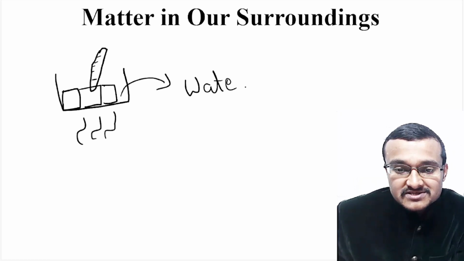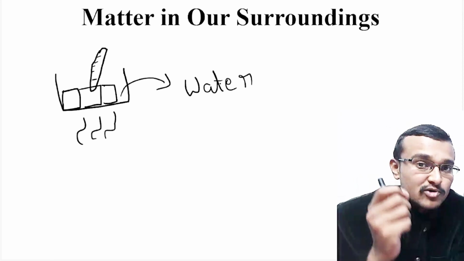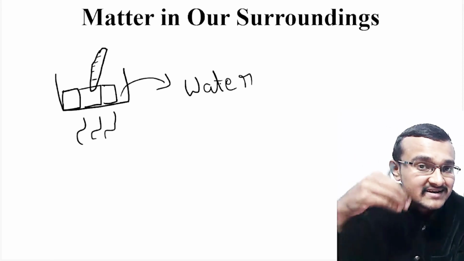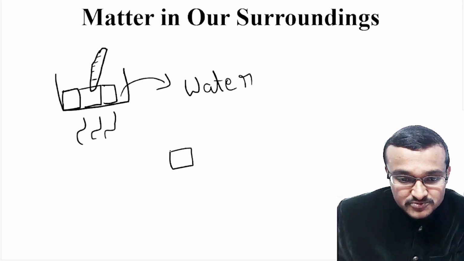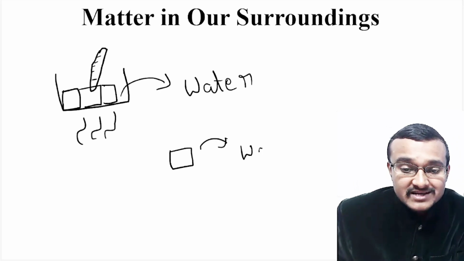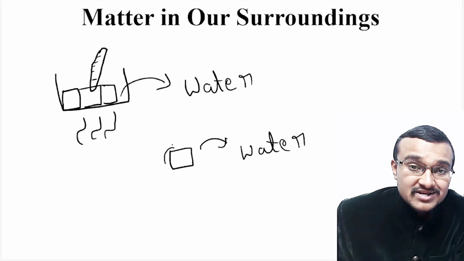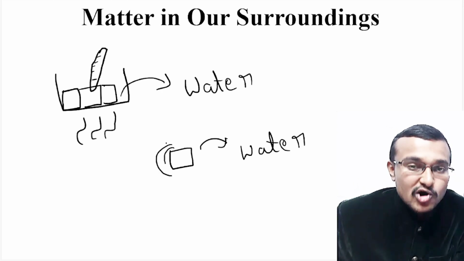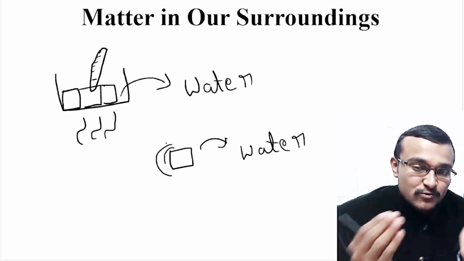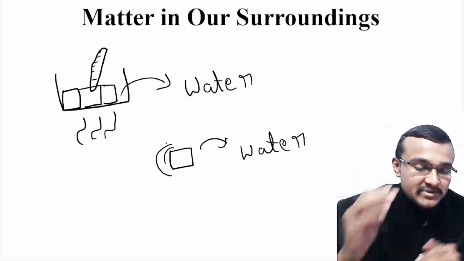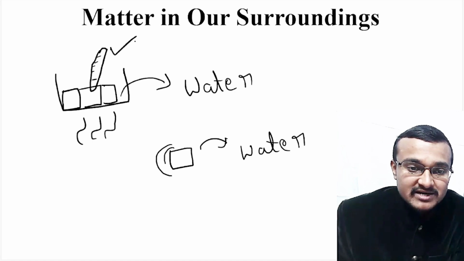In that process, a certain amount of heat will be hidden inside the system. That means the ice cubes don't get converted into water immediately. A little amount of the ice cube will go on melting. Unless and until the entire ice cube melts down, the temperature on the thermometer will not rise.